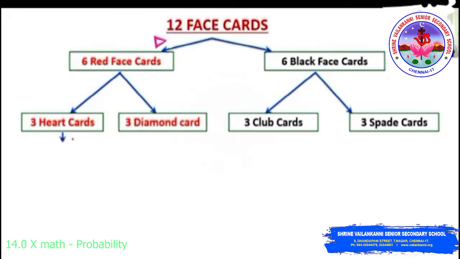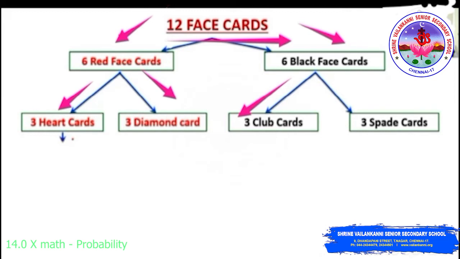In this you will have 12 face cards, where you will have 6 red face cards and 6 black face cards. Under these 6 red face cards, 3 face cards belong to the heart and 3 red face cards belong to the diamond, and under these 6 black face cards you will have 3 club cards and 3 spade cards.